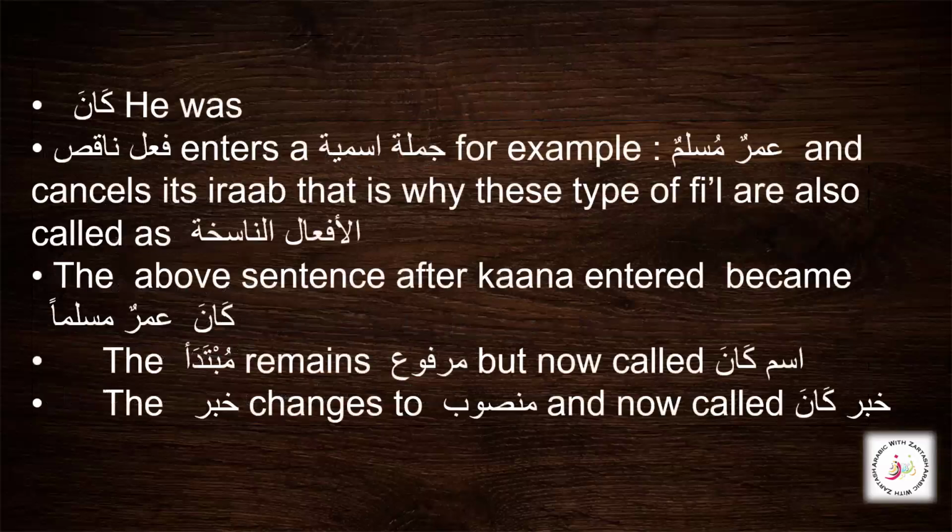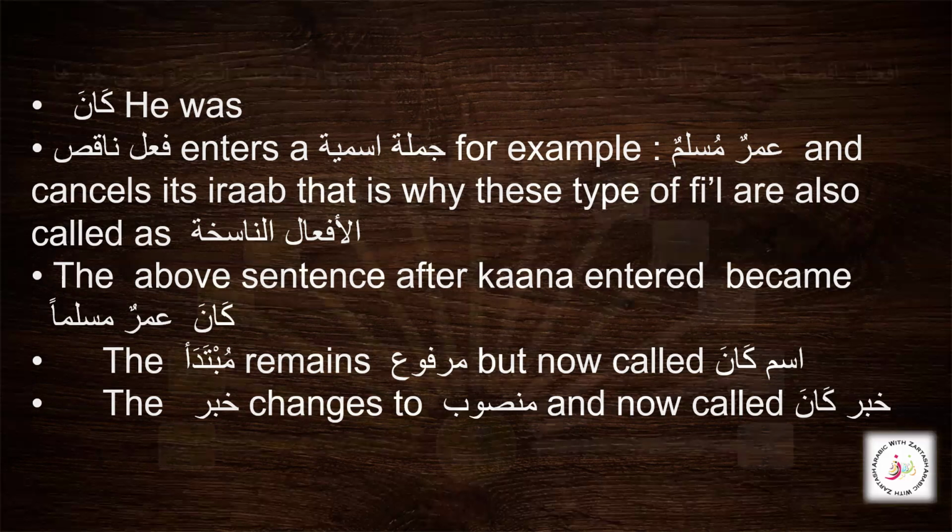So also we learned a few examples. We see that this kana, these af'al naqisa, enter a jumla ismiya and they do some actions. We have a group or set of af'al naqisa that are called Kana wa Akhawatuha. They make some changes in the jumla ismiya, like the mubtada becomes the ism of kana and that remains marfu', and the khabar changes into the khabar of kana, and that changes into mansub.